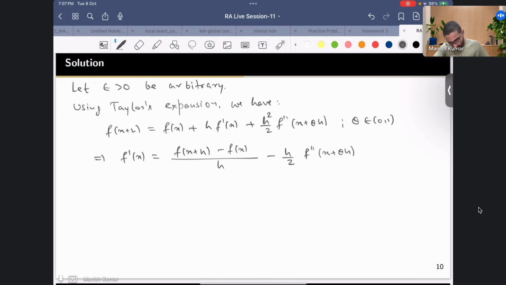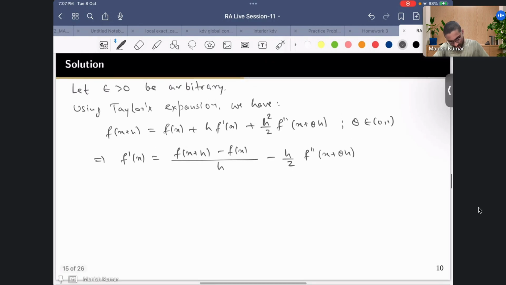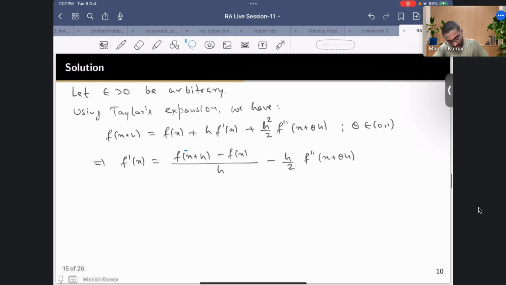Okay, this is what you have. So maybe, yeah, so now, okay, so here the main thing is what I need to make sure. When I'm talking about this, I want to make it as small as I want, so I don't want to use the help of h, right? Because this h is something which is coming in as an intermediate thing.